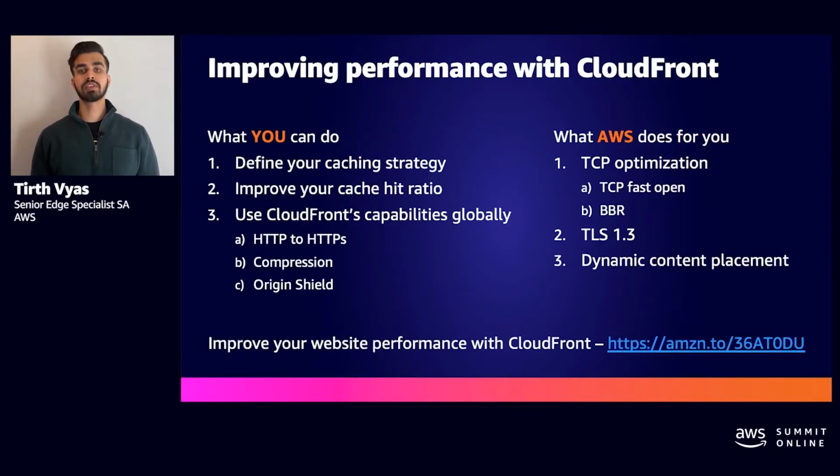So there are lots of things that are baked into CloudFront that improve performance. For example, CloudFront has implemented TCP optimizations to speed up the TCP connection process and improve the congestion control. The TCP optimizations such as TCP Fast Open and BBR improve latency and throughput for last mile delivery.